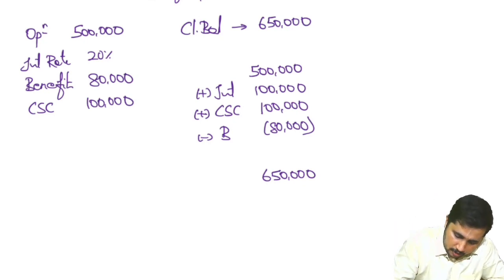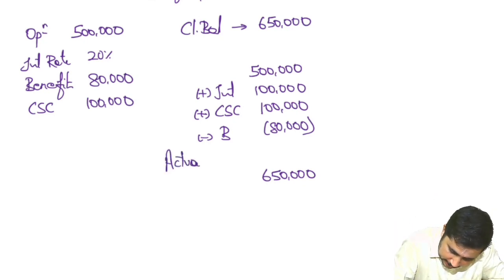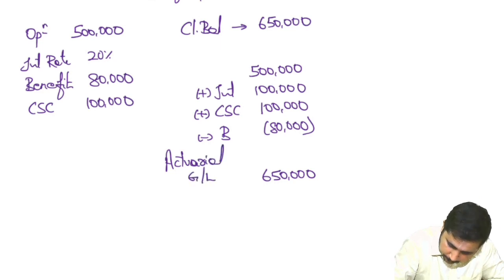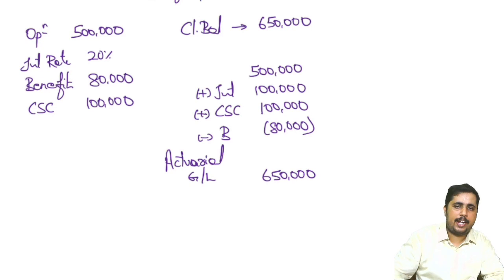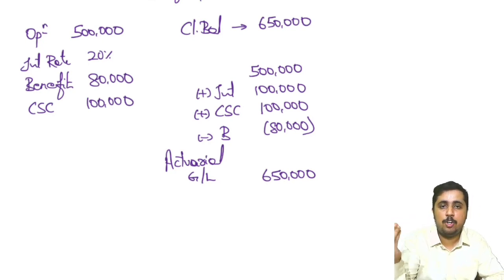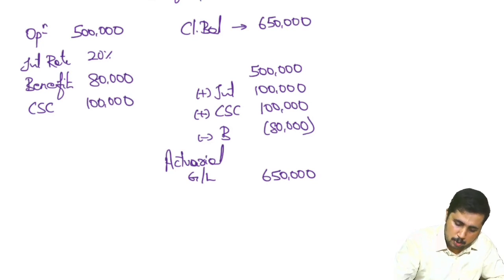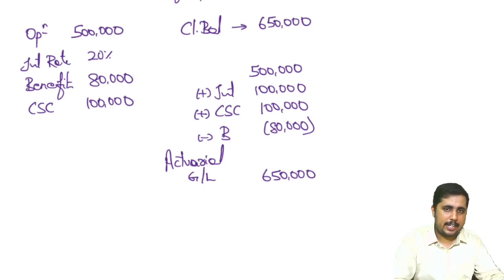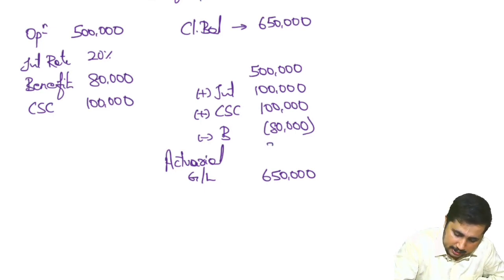Whatever difference we get, we call it actuarial gain or loss. Actuarial gain or loss is the scenario where, if there is any change in the way in which the actuary looked into it, that will be recorded over here. Here, 6 lakh 20 is actually the closing balance we should have, but according to the actuary, you need to maintain 6 lakh 50, which means the liability is increasing. There is a 30,000 actuarial loss.